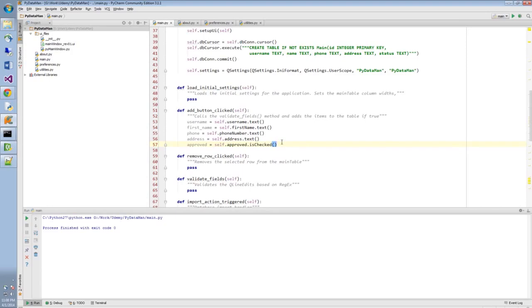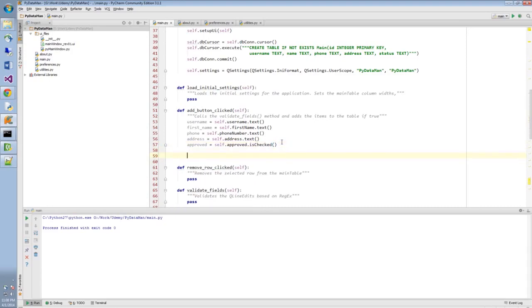Now let's deal with entering the stuff into the table. Entering items into a QTable widget is dealt with in a somewhat strange fashion, in that what seems like it could be done automatically by the Qt framework itself, you have to do manually.